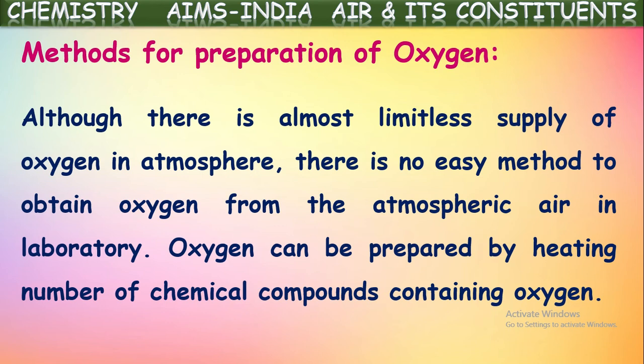That is why it can be prepared from chemicals in the laboratory easily. Instead of separating the oxygen gas present in atmospheric air, it is easy to prepare from chemicals. So oxygen gas can be prepared by heating a number of chemical compounds containing oxygen. By heating most of the chemical compounds containing oxygen, like metal oxides and metal carbonates, we can prepare oxygen gas. Some of the metal carbonates on heating produce this oxygen gas.